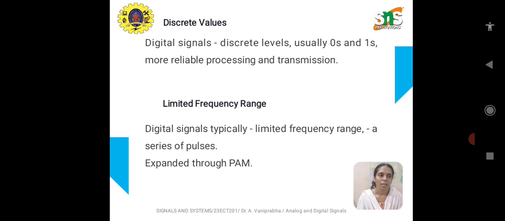The next is limited frequency range. Unlike analog signal, the digital signal only has two levels. Therefore, it occupies a limited range of frequency as a series of pulses like zeros and ones. So this limited frequency range can also be expanded during transmission through a technique called pulse amplitude modulation.